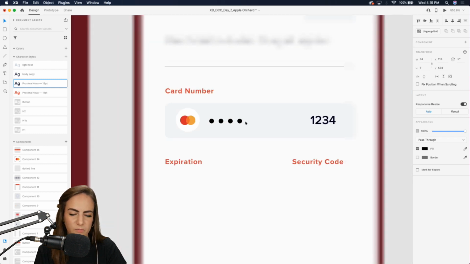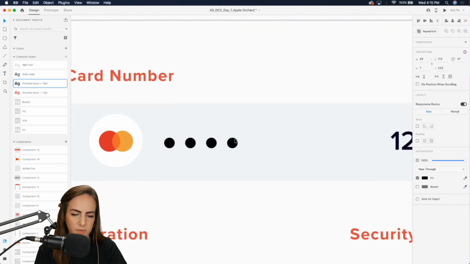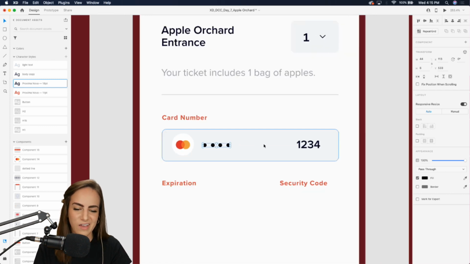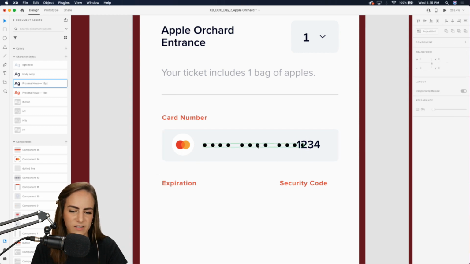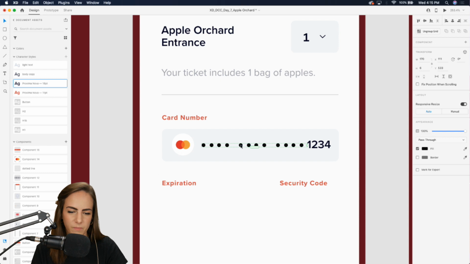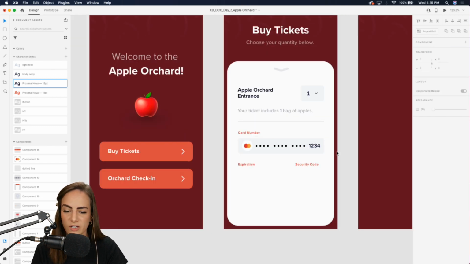Let's see if we have enough room for all these. Okay, make this a little bit smaller. Whoop. Sometimes the circles I have found get a little bit wonky if you resize them after repeat grid. All right, this looks pretty good, I think. Okay. Move those over just slightly. All right, so that looks good.